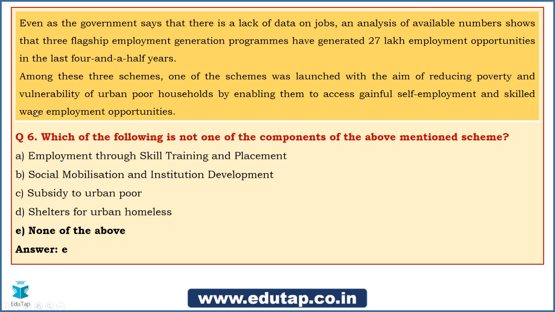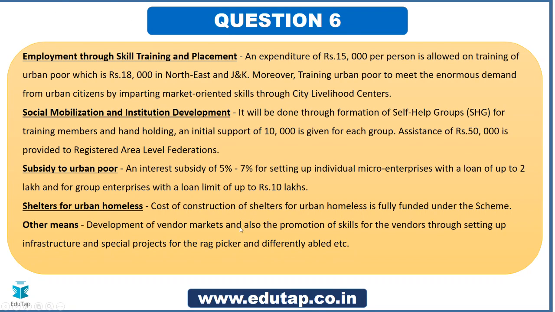That means all the four options that you can see form a component of the above mentioned scheme, right? Even employment through skill training and placement is a component, social mobilization and institution development too, subsidy to urban poor, shelters for urban homeless, all these are components of this particular scheme. Here I have listed down the components. You can download the PDF of this session also, and in that you can have a look at the various components, and in fact you need to know the provisions also.